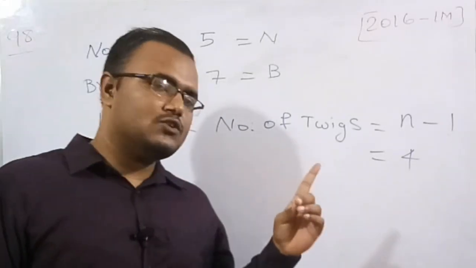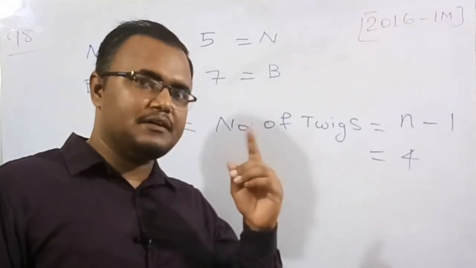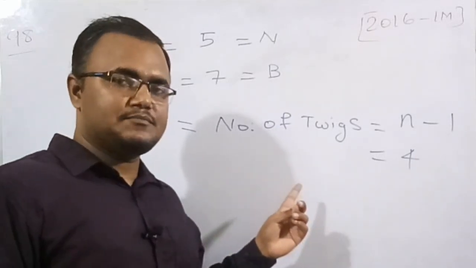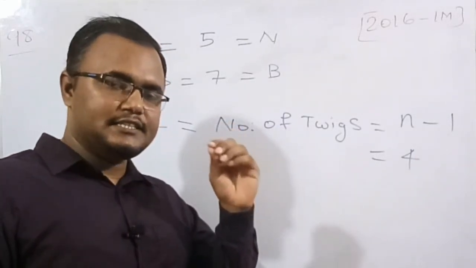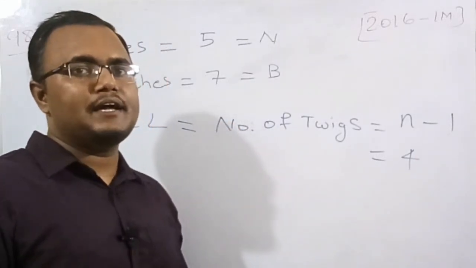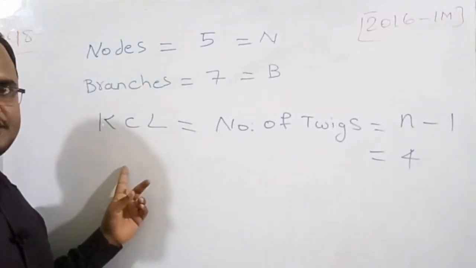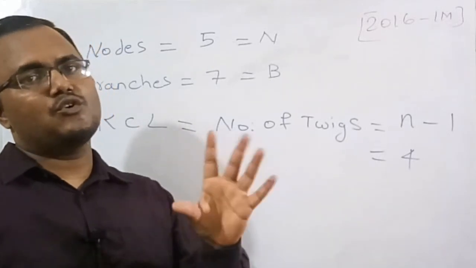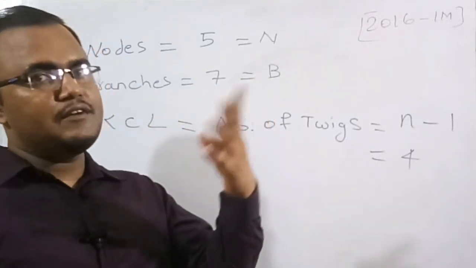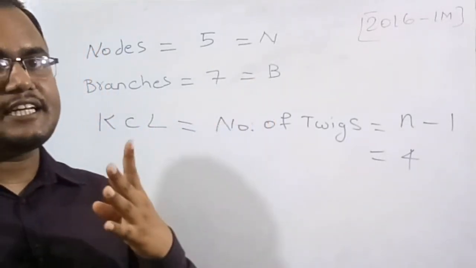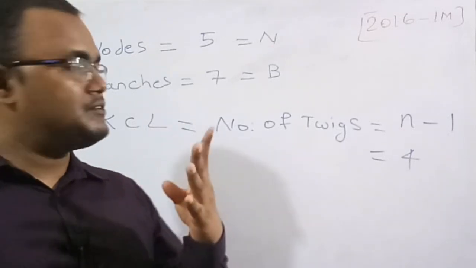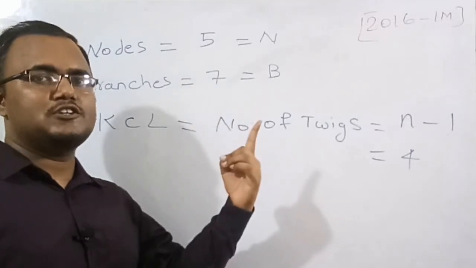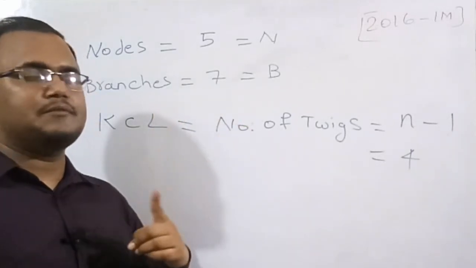At each of the remaining 4 nodes we need to apply nodal analysis. At these 4 nodes we are going to write the KCL equations, meaning the algebraic sum of currents at these 4 nodes is equal to 0. So therefore we will get 4 equations, which are 4 independent KCL equations. That's why it is easy to remember the formula, if you know the concept, which is 4.